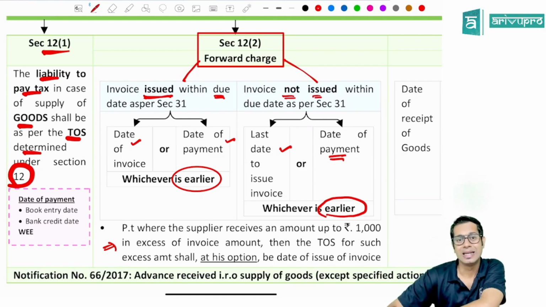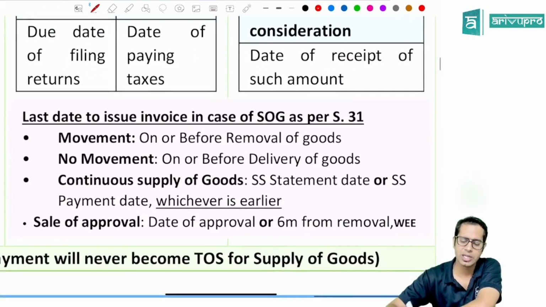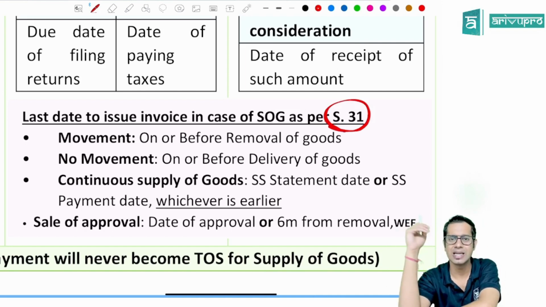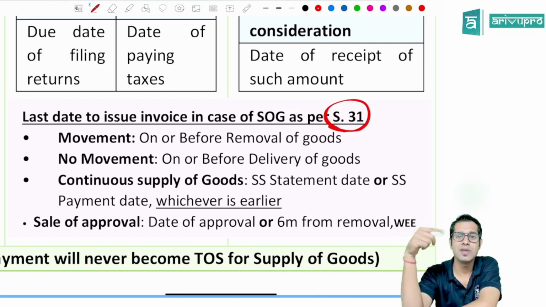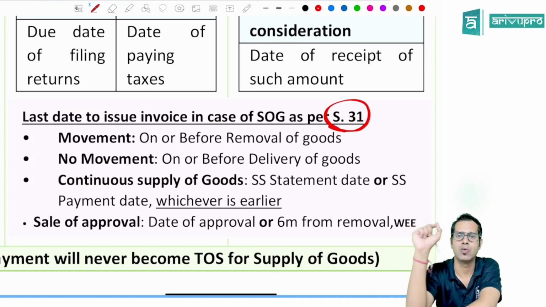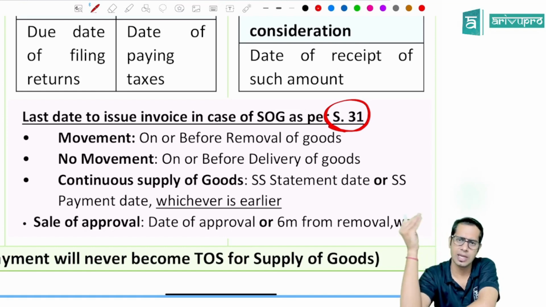what is the due date for issuing invoice, sir? In case of goods, what is the due date for issuing invoice? Section 31 gives the due date for issuing invoice in case of goods as well as services. Section 31 says, in case of goods, check whether the supply which you are making involves movement of goods. If it involves movement of goods, then the invoice is required to be issued on or before removal. If it does not involve movement of goods, then the invoice is required to be issued on or before delivery of such goods.